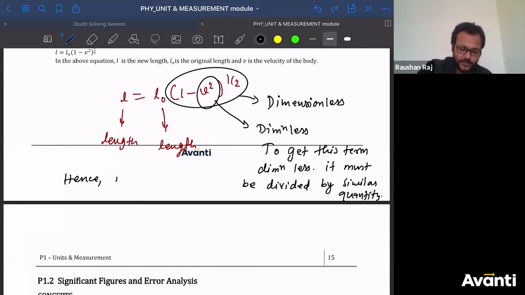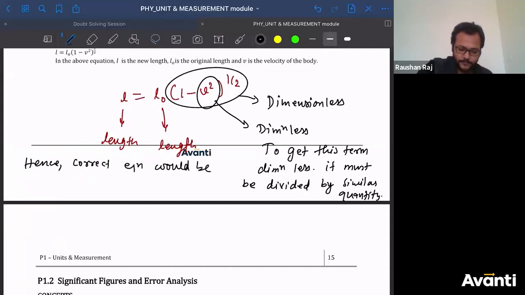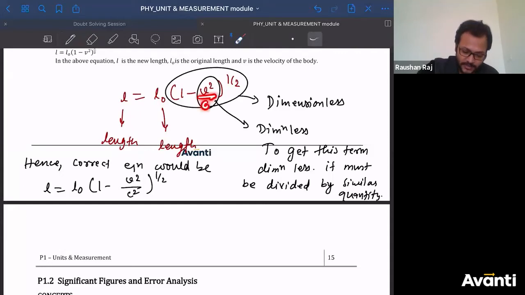Hence the correct equation should be L is equal to L naught into 1 minus V squared divided by C squared to the power half. That's it. तो कहां include करना था? This C has to be included here. Guys, click yes if you have understood this. बच्चा लोग please click yes if you have understood this. समझ में आया क्या? बहुत बढ़िया.